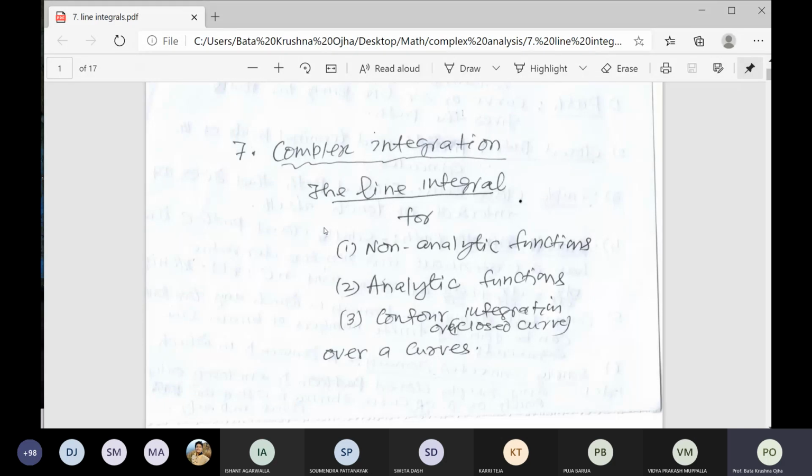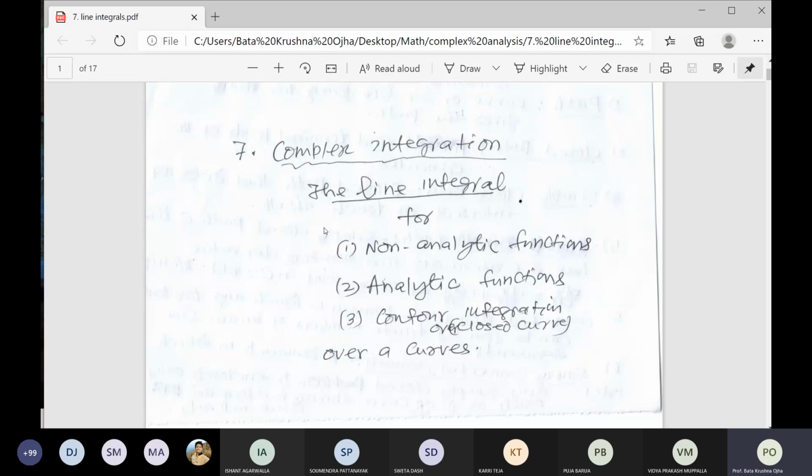Line integral means the integration taken over the curve C. That curve may be a straight line segment, or it may be a simple curve, a parabolic curve, or over a triangle, a circle, a rectangle, or a square. That is called a curve.